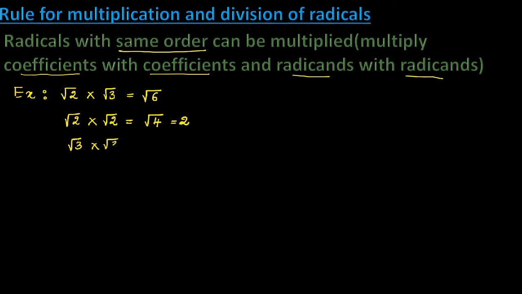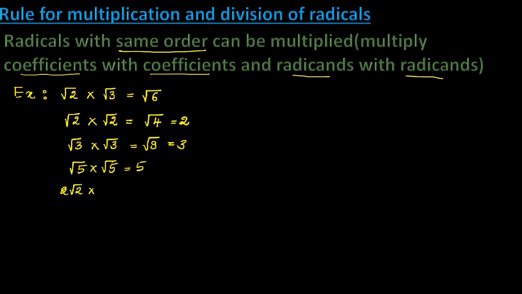That is a rational number. Root 3 into root 3 is root 9, which is equal to 3. Or you can write directly root 3 into root 3 is 3. Root 2 into root 2 is 2. Root 5 into root 5 is 5. You can write directly. Root 6 into root 6 is 6.